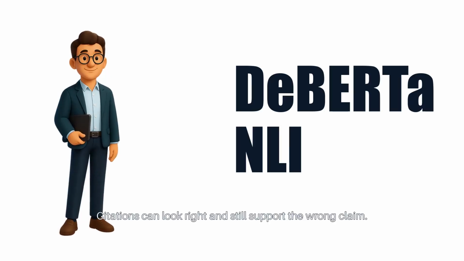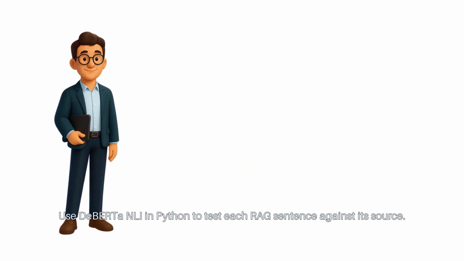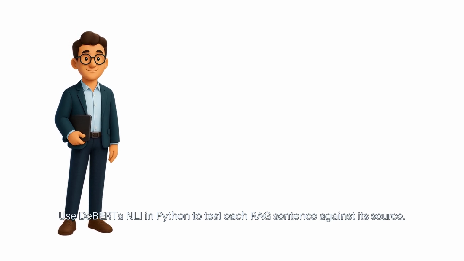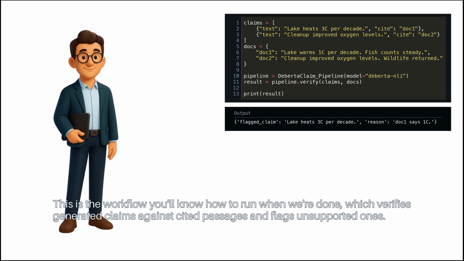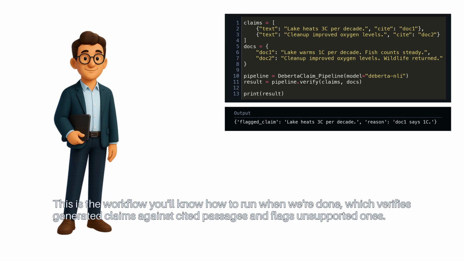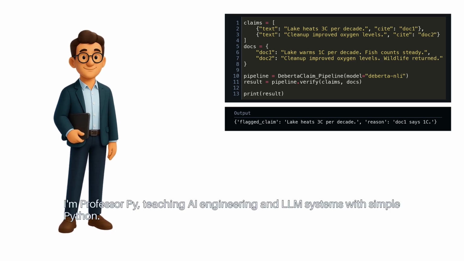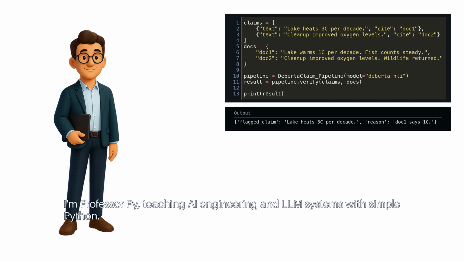Citations can look right and still support the wrong claim. Use DeBERTa NLI in Python to test each RAG sentence against its source. This is the workflow you'll know how to run when we're done, which verifies generated claims against cited passages and flags unsupported ones. I'm Professor Pi, teaching AI engineering and LLM systems with simple Python.